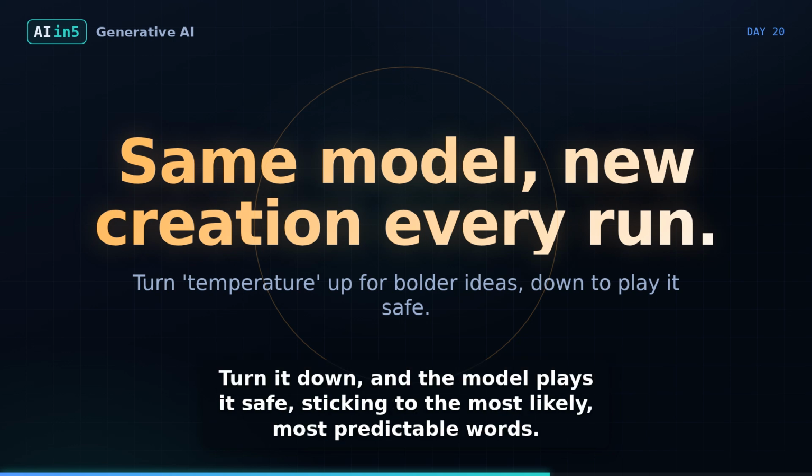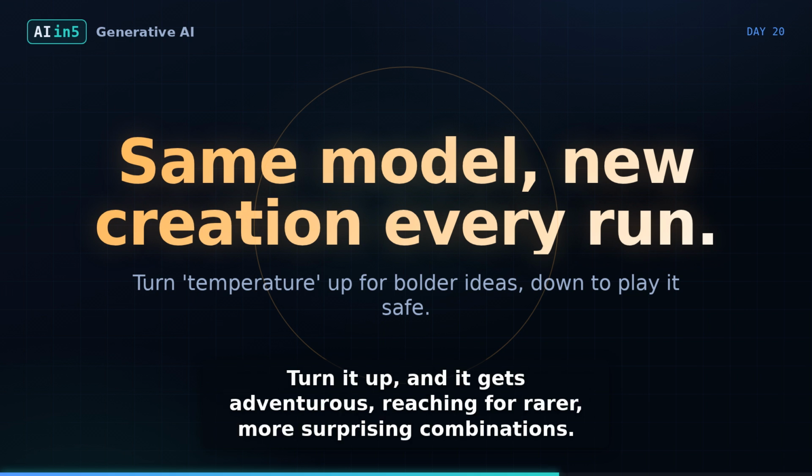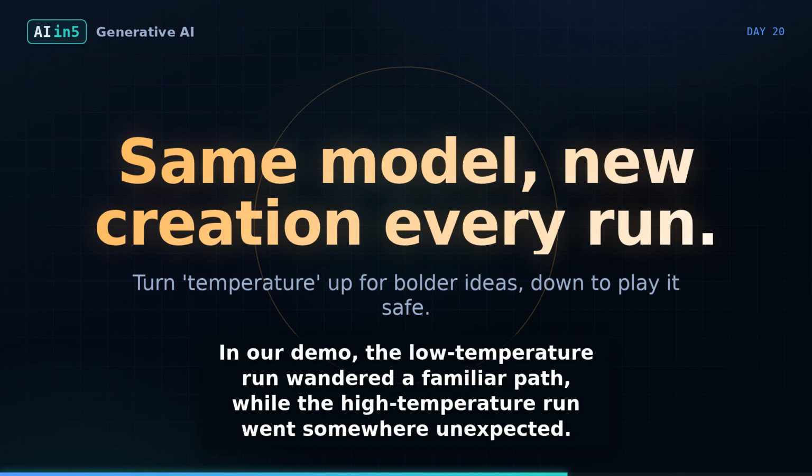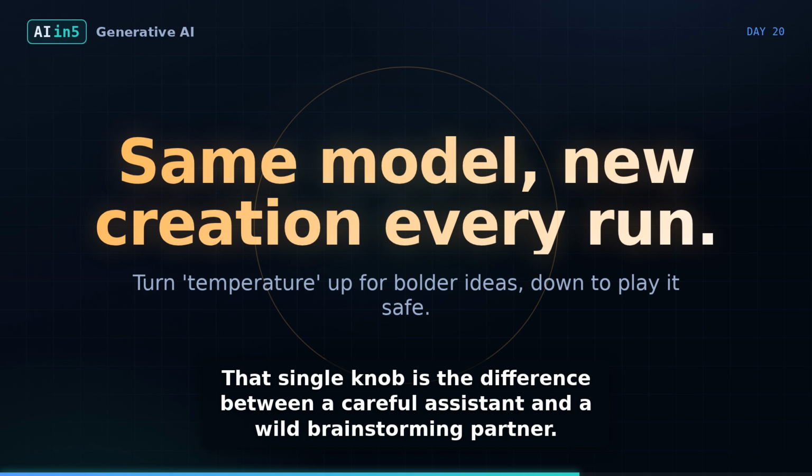Turn it down, and the model plays it safe, sticking to the most likely, most predictable words. Turn it up, and it gets adventurous, reaching for rarer, more surprising combinations. In our demo, the low-temperature run wandered a familiar path, while the high-temperature run went somewhere unexpected. That single knob is the difference between a careful assistant and a wild brainstorming partner.